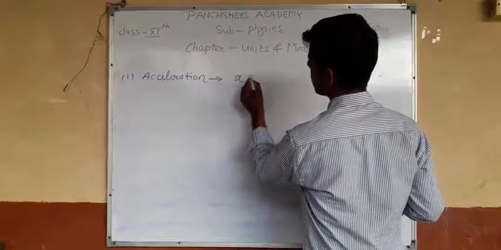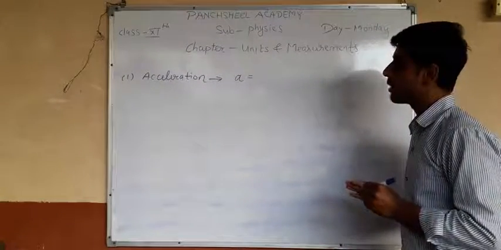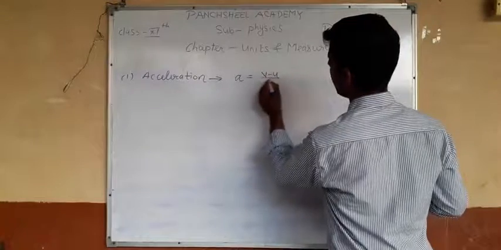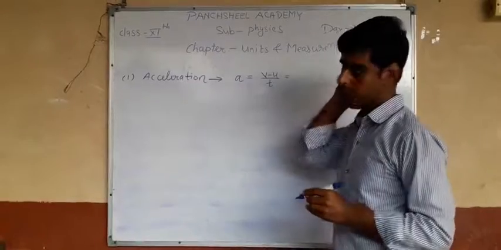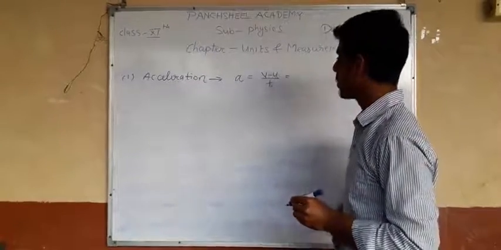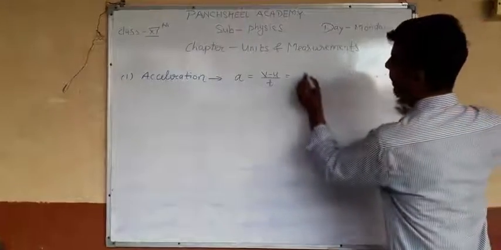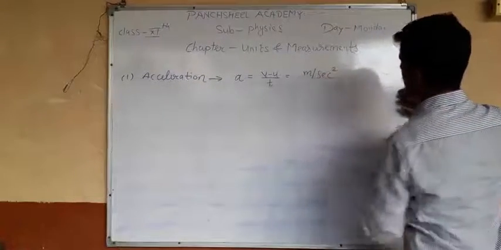Acceleration is defined as change in velocity with respect to time, or we can write (v minus u) upon t. The SI unit of acceleration is meter per second square.